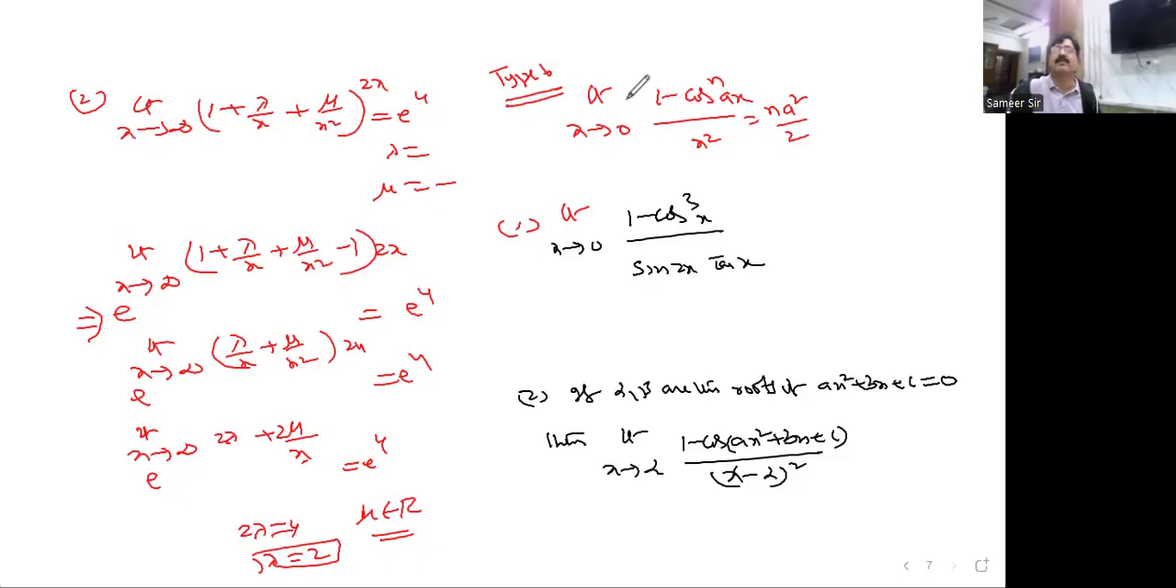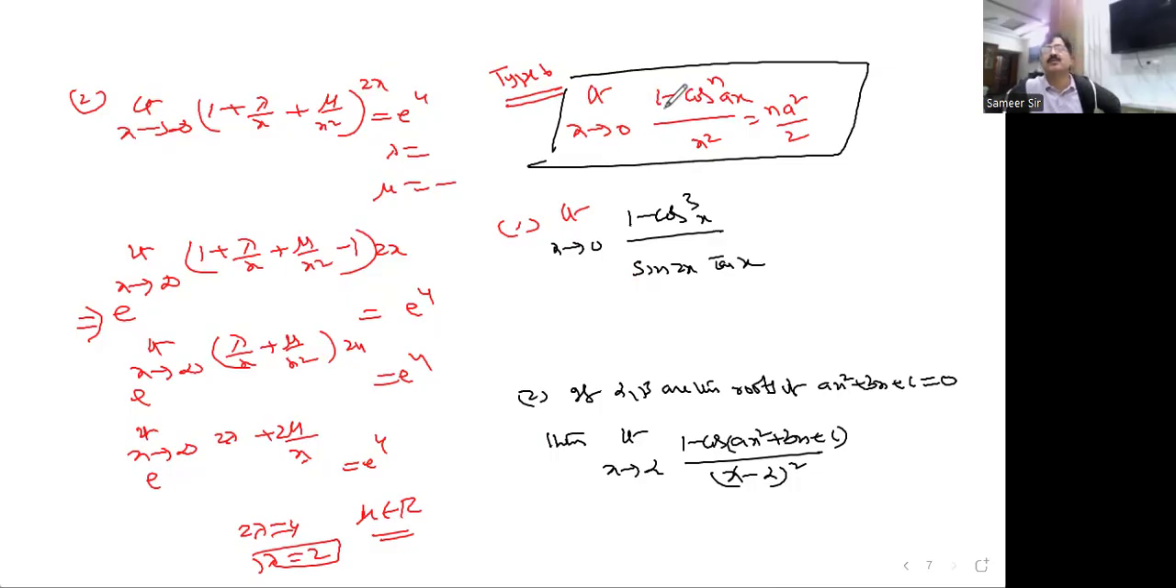Now in type 6, I would like to introduce one more formula. That formula is limit x tends to 0, 1 minus cos to the power of n ax by x square is equal to n a square by 2. In the place of x, you may have sin x, or sin inverse x, or sinh x, or sinh inverse x. In the same way, it may be tan x, tan inverse x, and tanh x, tanh inverse x. Anything is there, you can apply this formula.